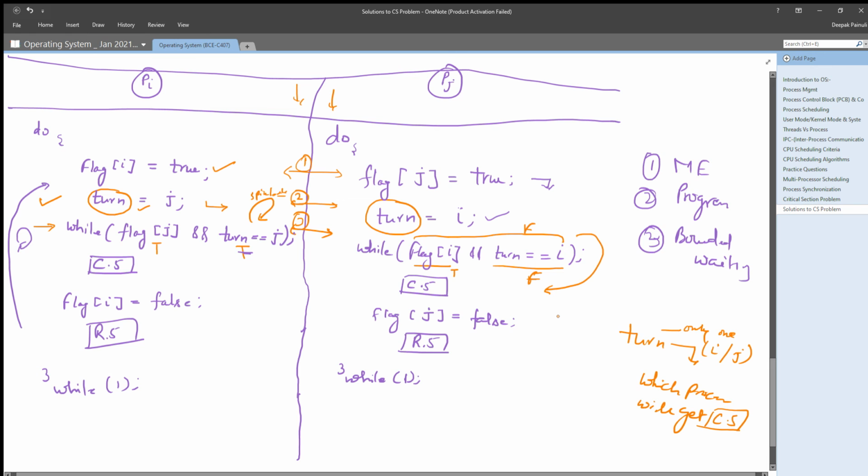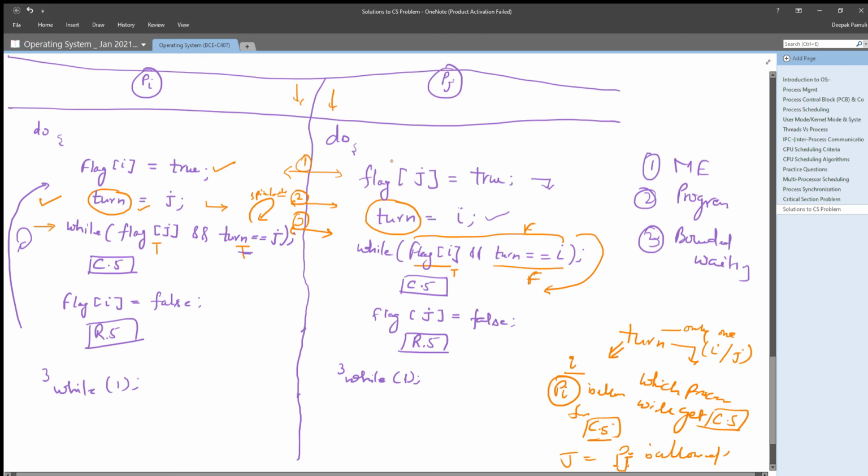So whatever turn's value the system accepts, if it is i, then Pi is allowed into the critical section. If it is j, then Pj is allowed.